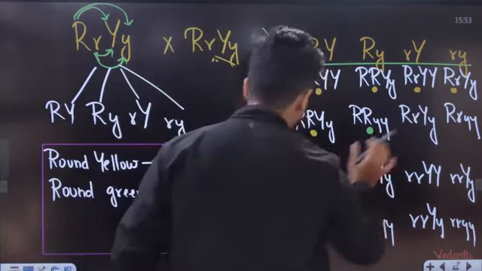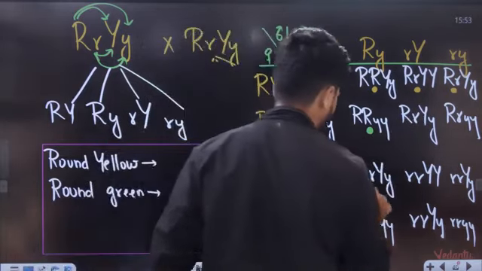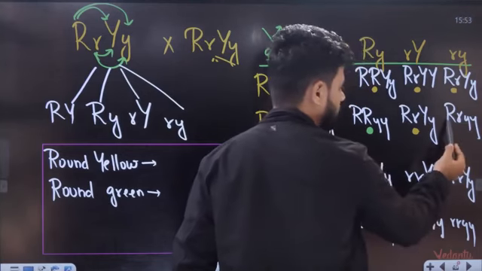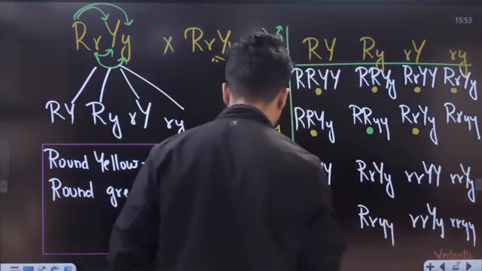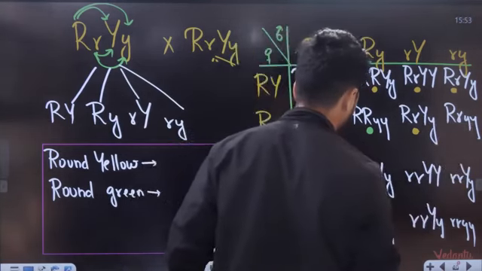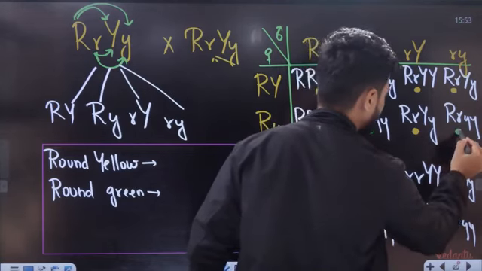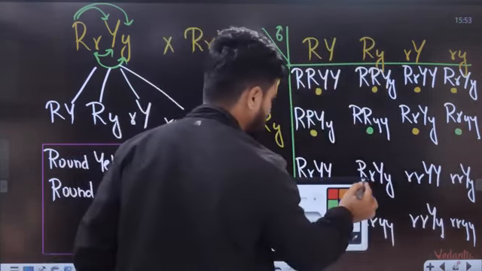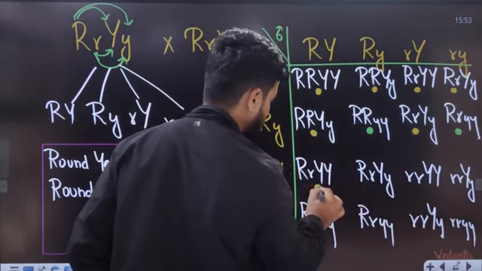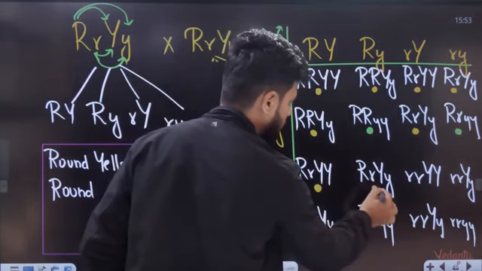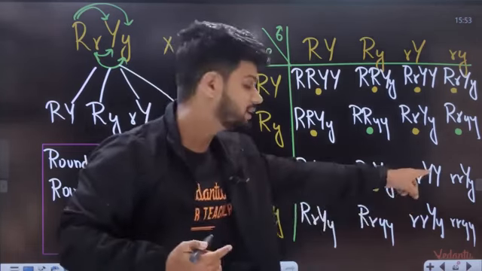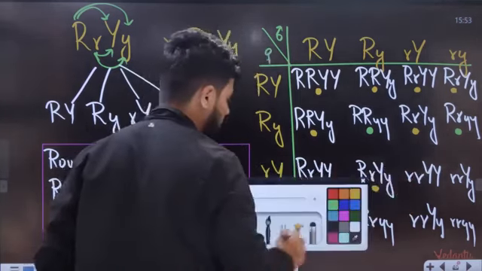Now, capital R, capital Y, round and yellow, again same thing. This is going to be what? Round and green again. Let's mark it. Capital R, capital Y, round and yellow, again same thing. Round and yellow. Now this is going to be small r. It means wrinkled yellow.